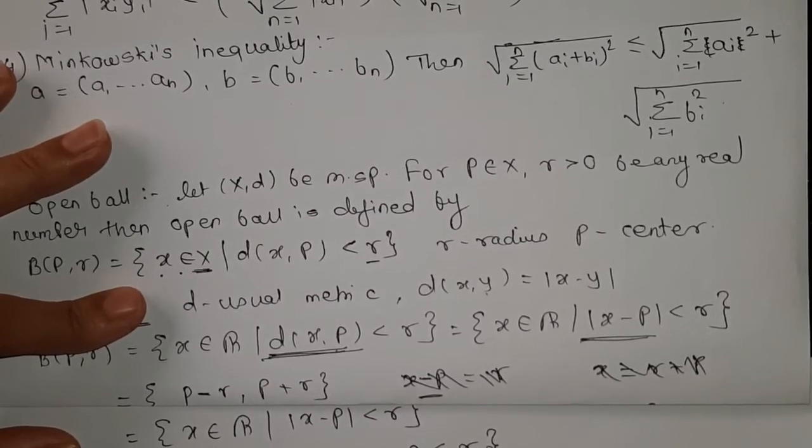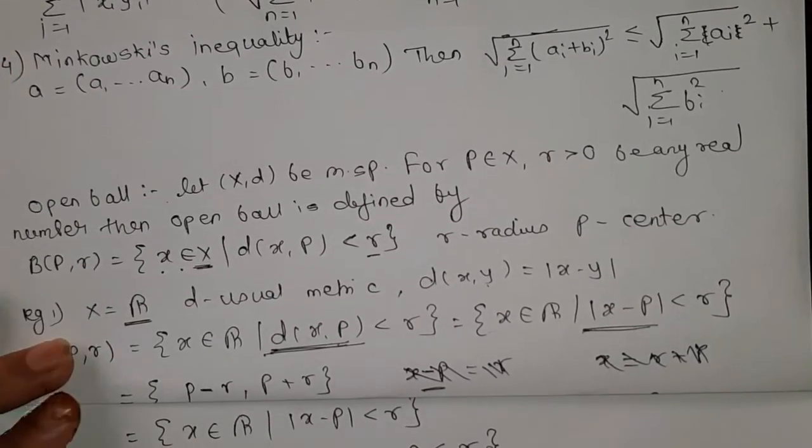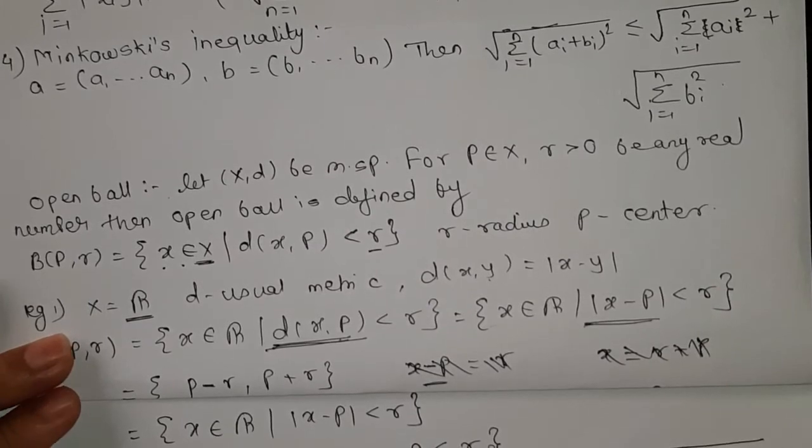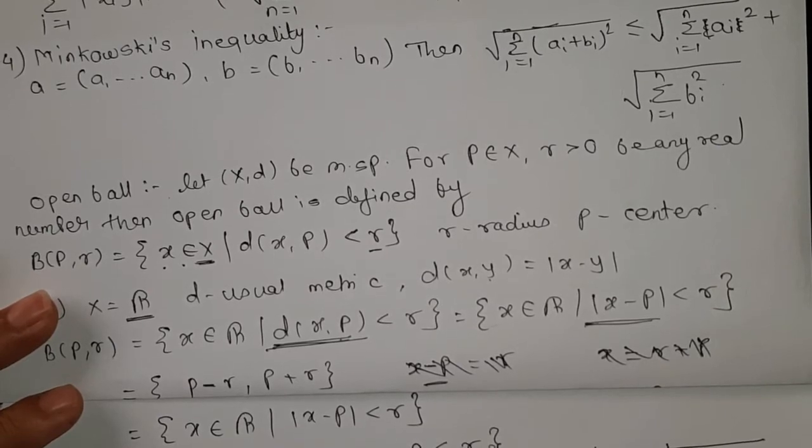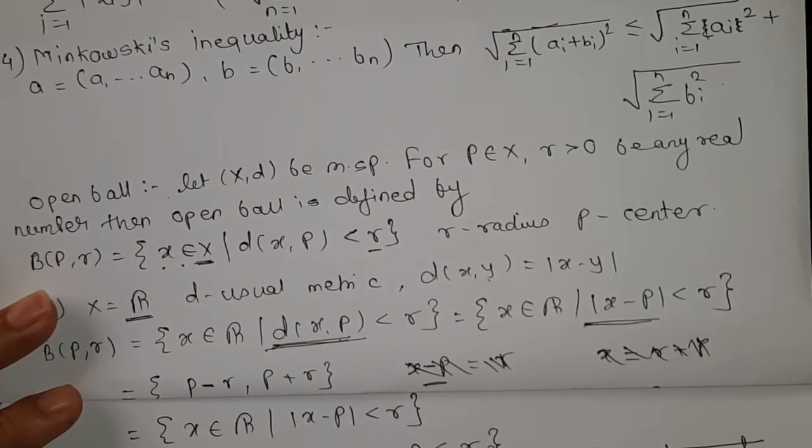From this we can write (p - r, p + r). This is your real line and here you have the point p. So the open ball for this p is (p - r, p + r). This is your r on both sides. Okay, so this is the open ball for this p.